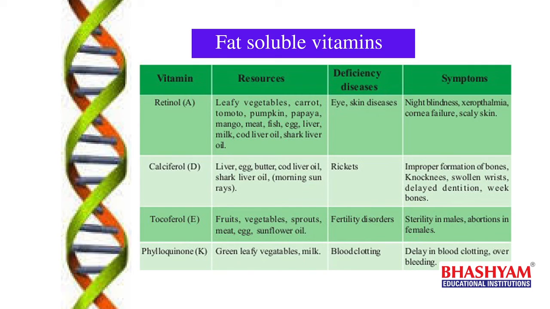We get this calciferol from different food sources like liver, egg, butter, cod liver oil, shark liver oil, and also from morning sun rays. That's why it is called the morning sun rays vitamin. That means the vitamin is not present in the sun rays.